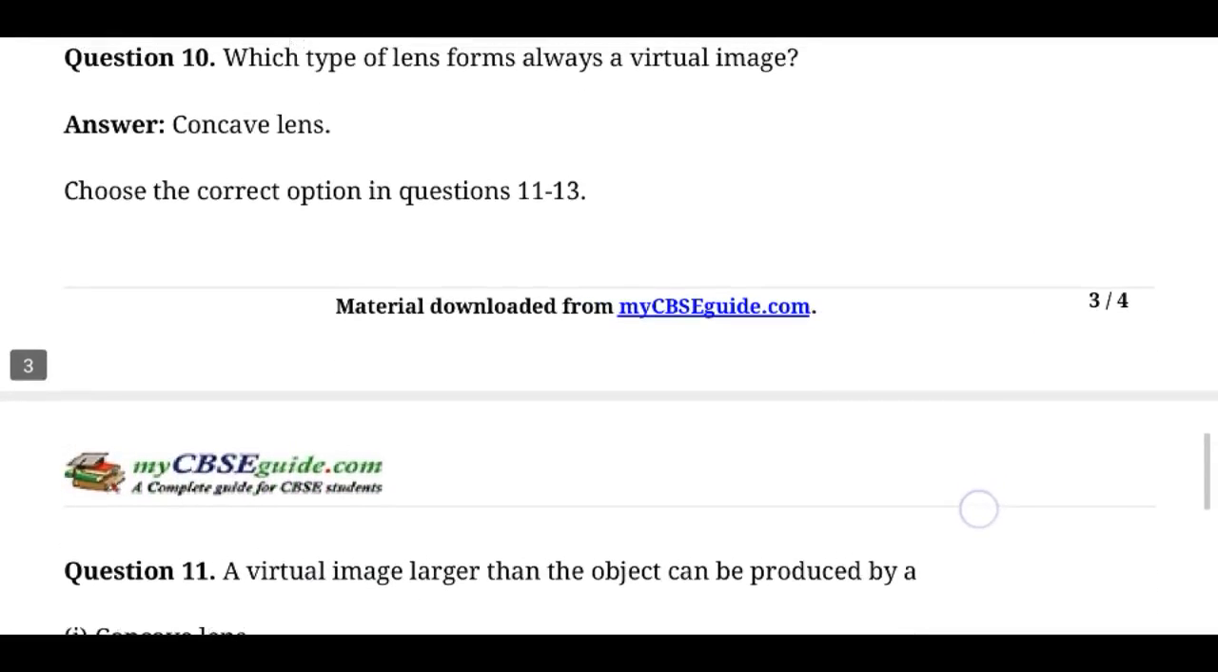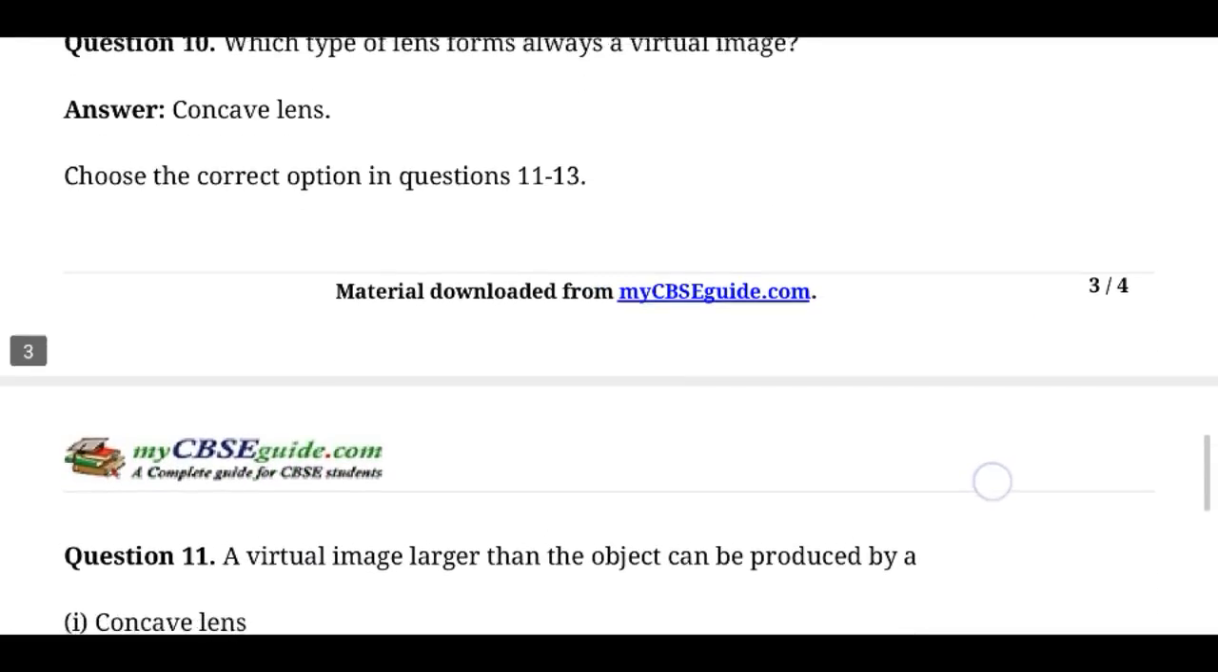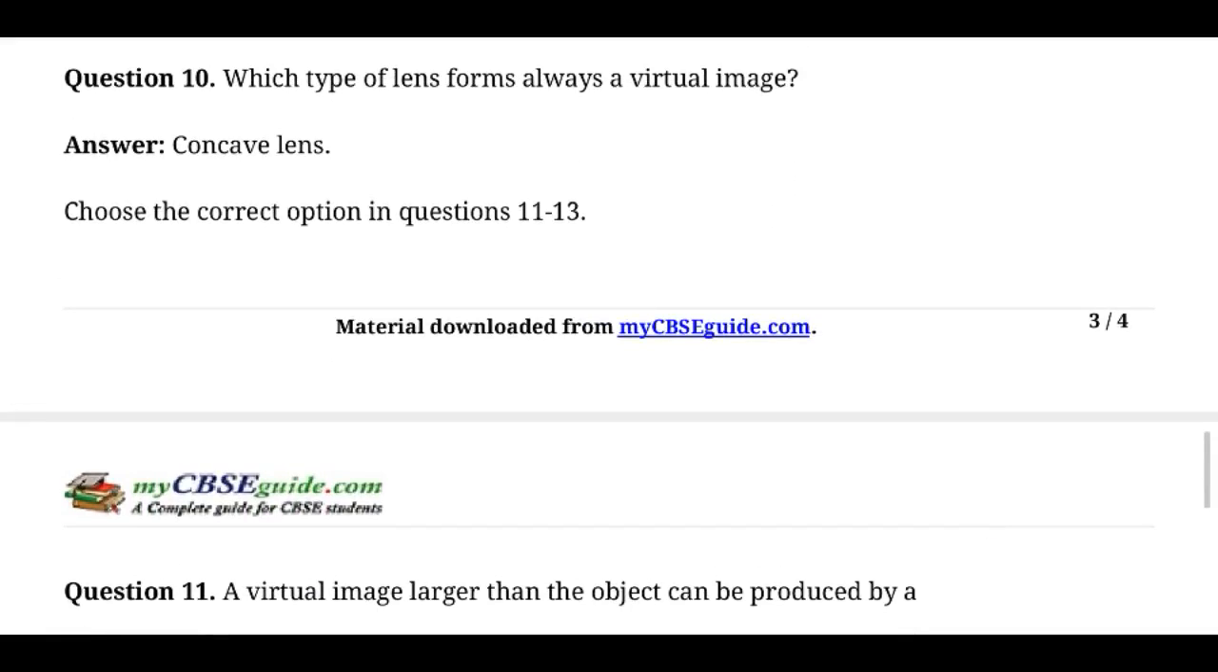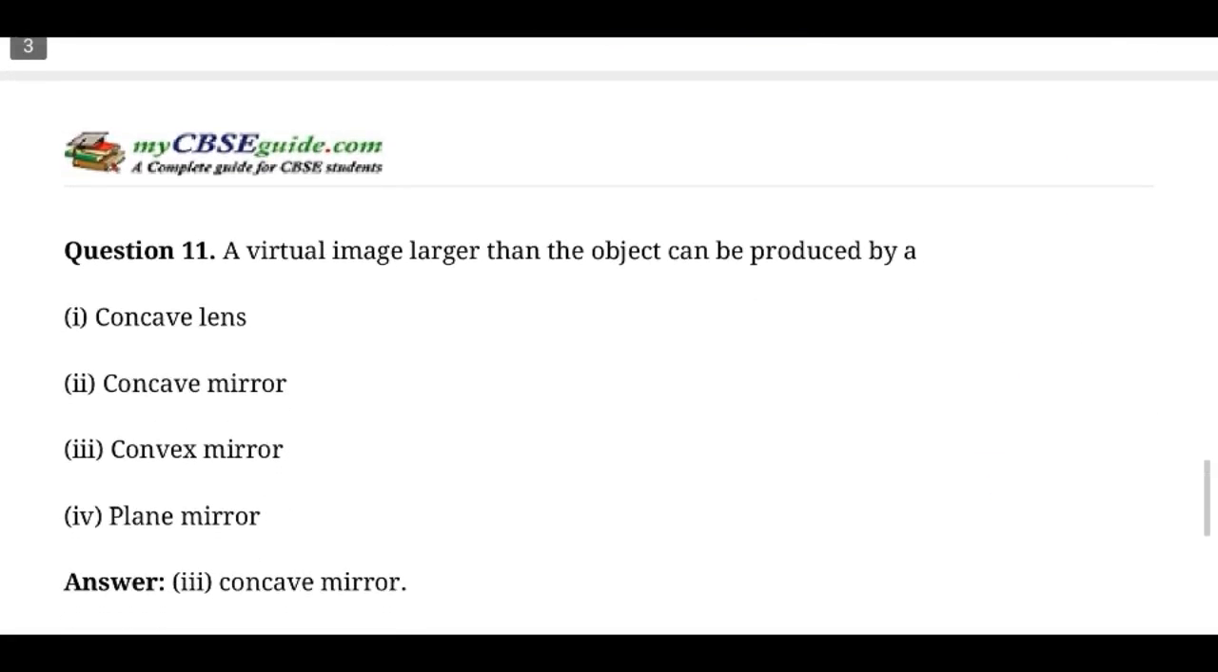And a virtual image larger than the object can be produced by a concave mirror. A concave mirror can produce a virtual image larger than the object when the object falls between the pole and the focus, which you are going to read later. Just keep in mind it will produce a virtual image larger than the object. A convex lens or convex mirror can produce a virtual image but smaller in size.